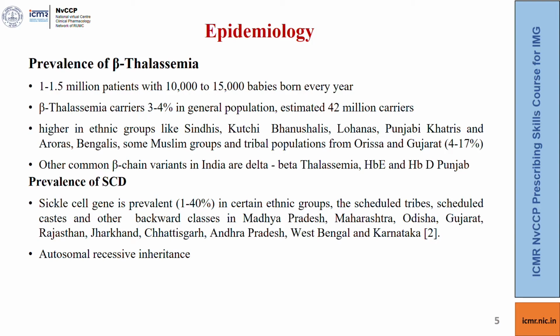Here I would like to mention that hemoglobinopathies are inherited in an autosomal recessive fashion. So if both the parents are thalassemia carriers, then in each pregnancy there is a 25% chance that the child will be normal, a 50% chance that the child will have thalassemia minor, and a 25% chance that the child will have thalassemia major. So what is important to note here is that while counseling, you have to emphasize that the chance is there in each and every pregnancy.